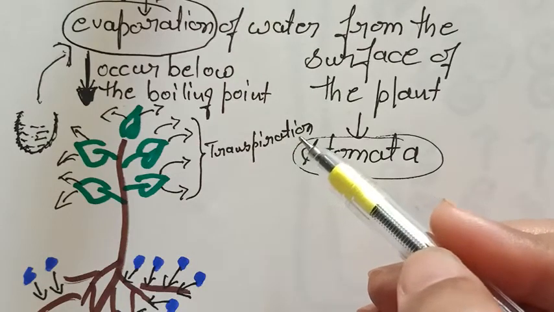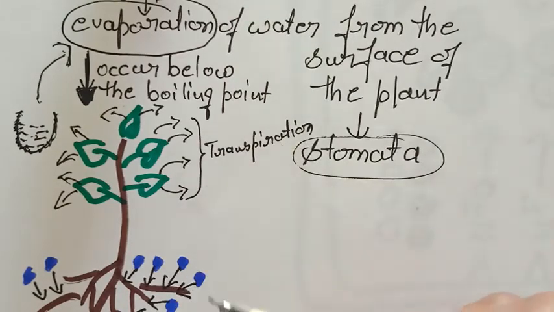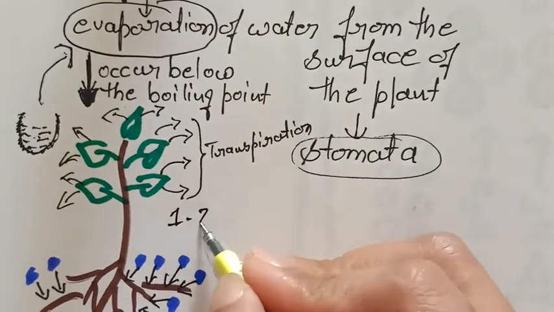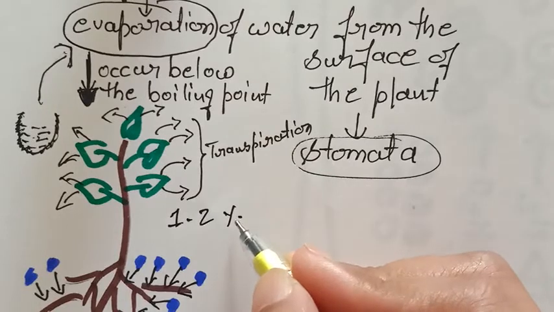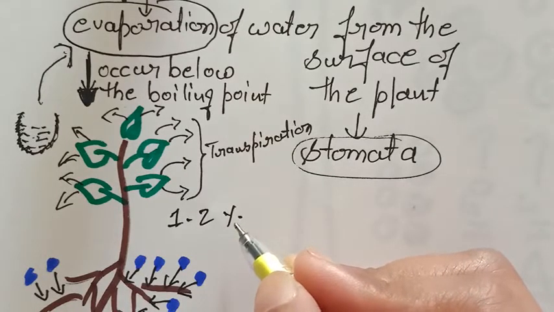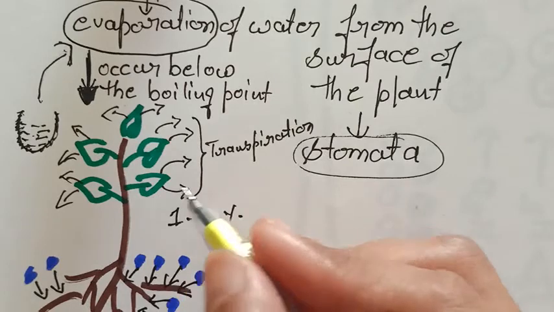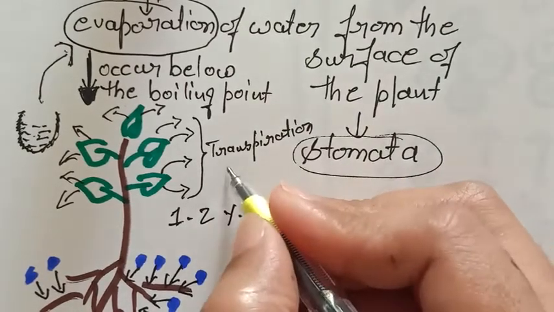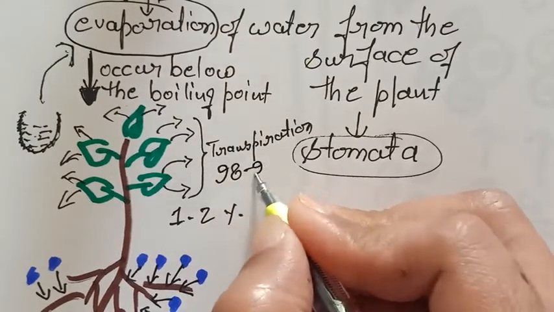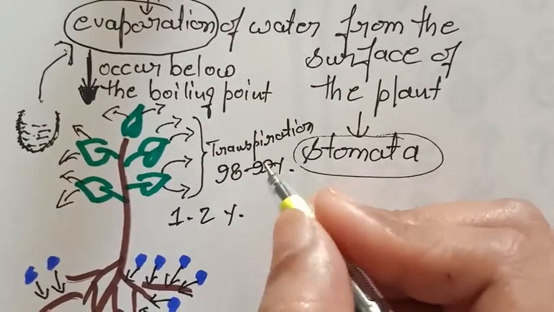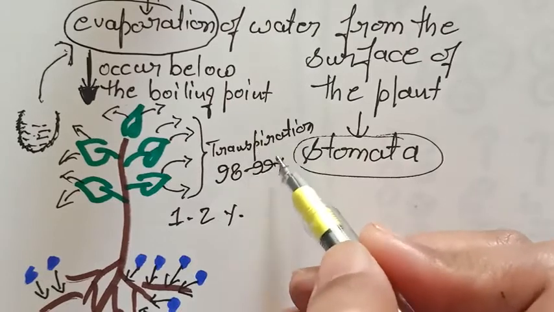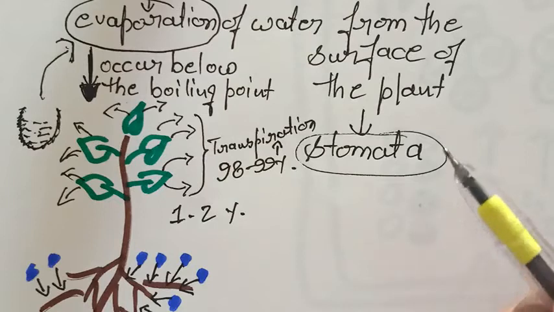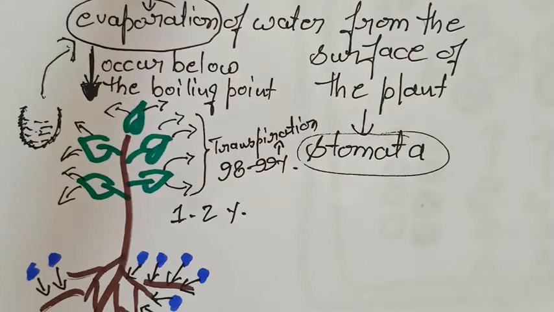Okay, plants absorb a large amount of water from the soil, but only 1 to 2% water is used by the plant for photosynthesis or other activity. The rest, means 98 to 99% of water, is lost through transpiration to the surroundings.